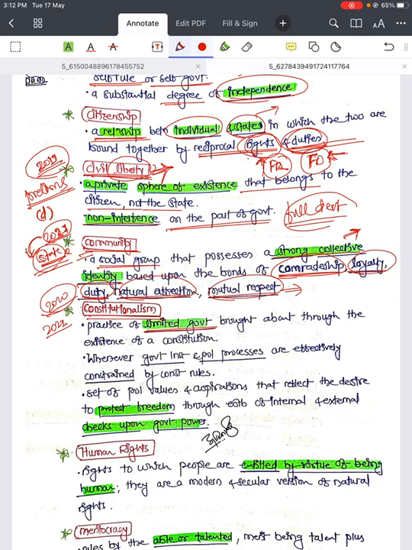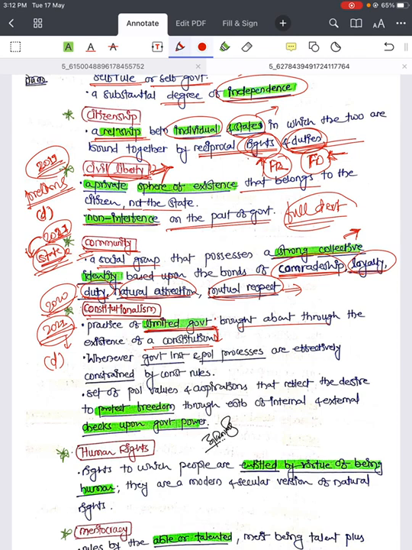Then comes constitutionalism. Repeated question. 2020 it was asked, 2021 it was asked. So practice of limited government, option D in 2021, clearly mentioned, like limited government, bounded government, right, brought about through the existence of a constitution. Limited government is limited by the constitution. These were the words used in the 2021 prelims question.